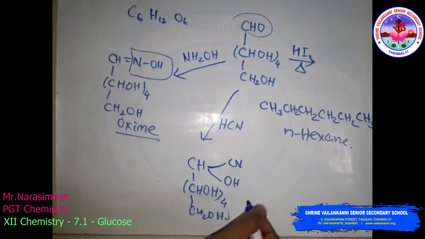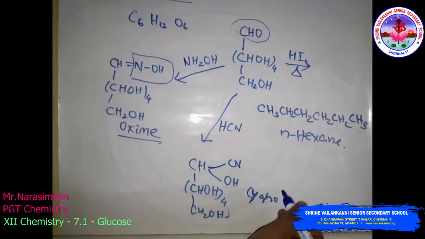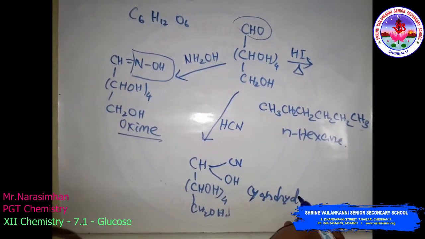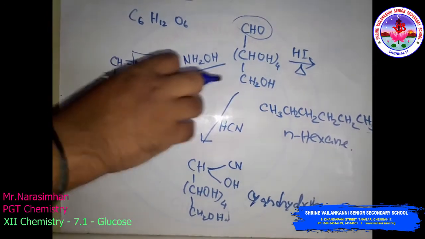So this is called cyanohydrin. So these are the various reactions.